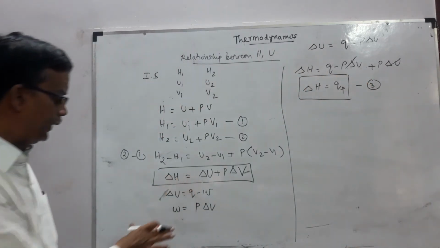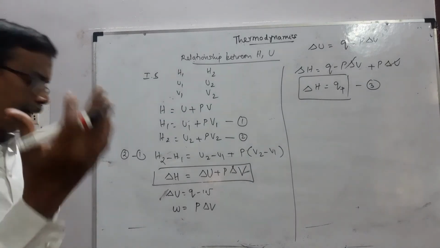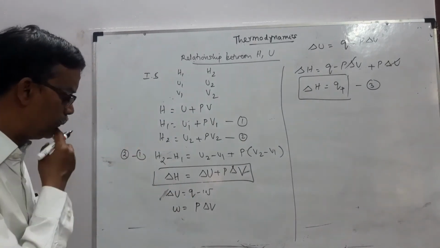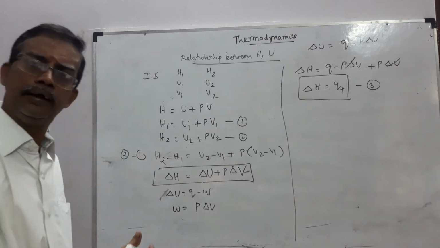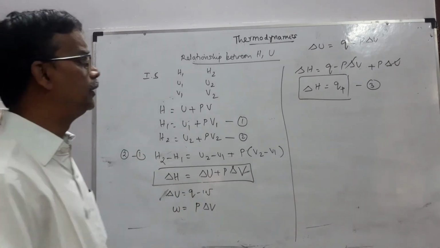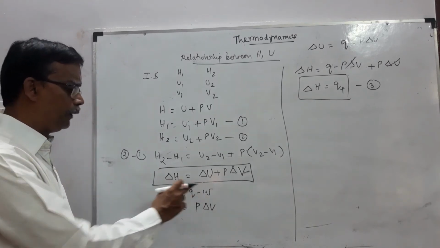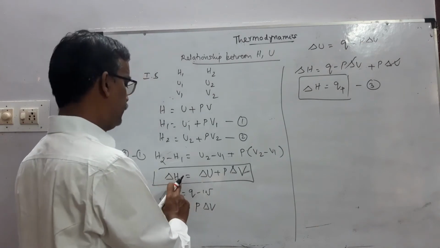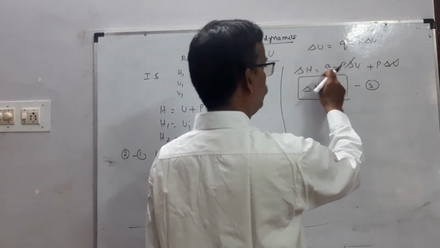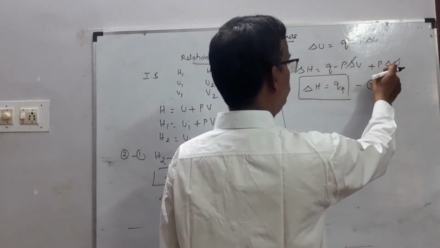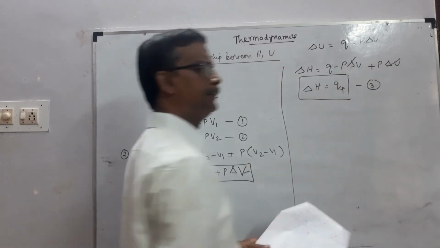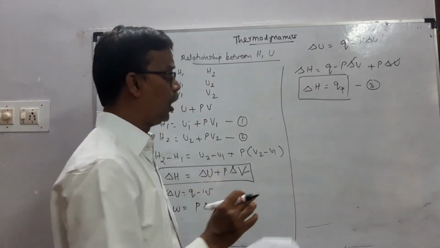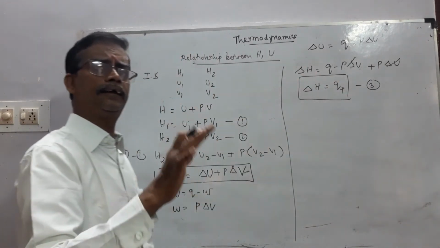Is this point clear? We know according to the first law of thermodynamics, delta U is Q minus W. W, the expansion work, is P delta V. So delta U is Q minus P delta V. Substitute this in the delta H equation: delta H equals Q minus P delta V plus P delta V. The two cancel out. So delta H equals Qp.